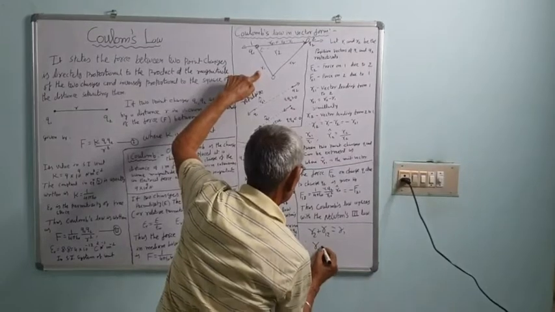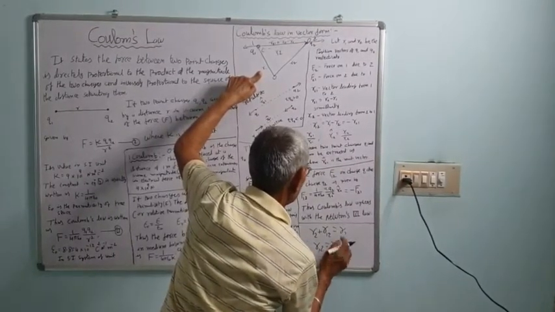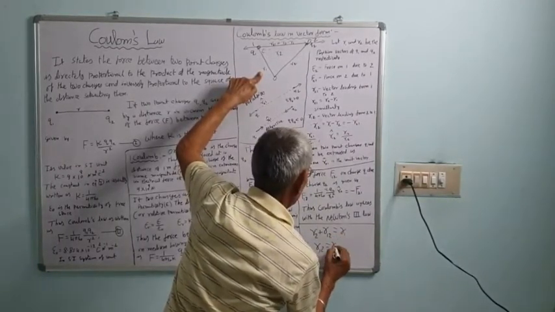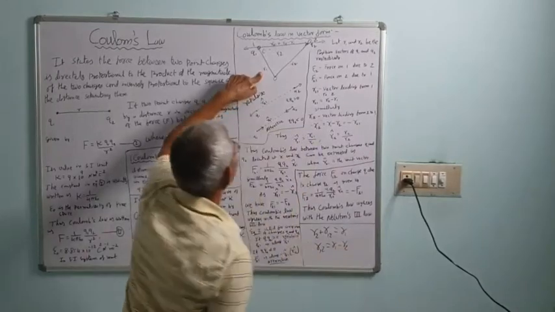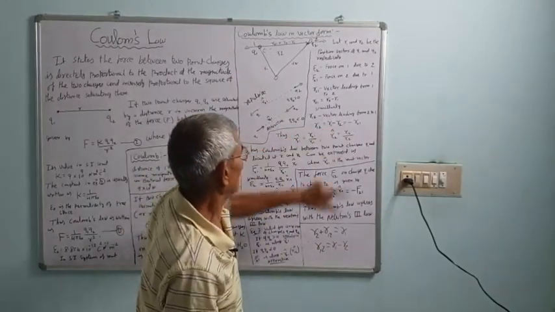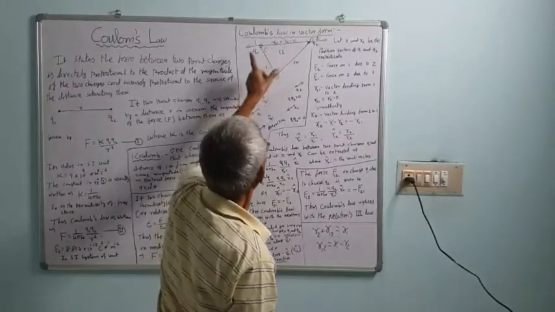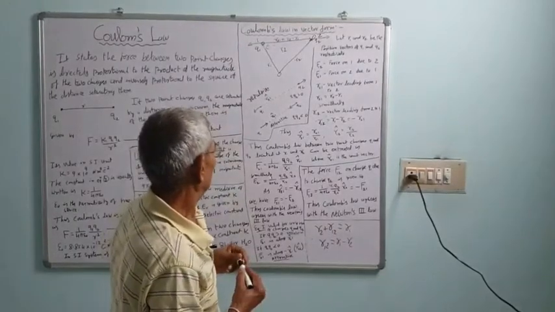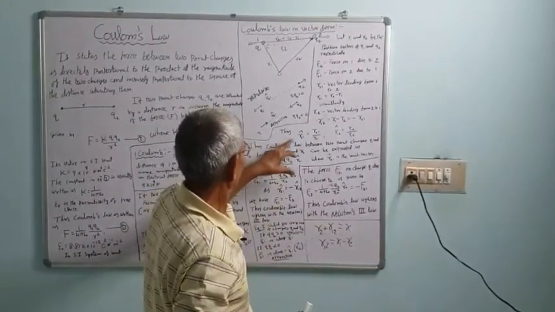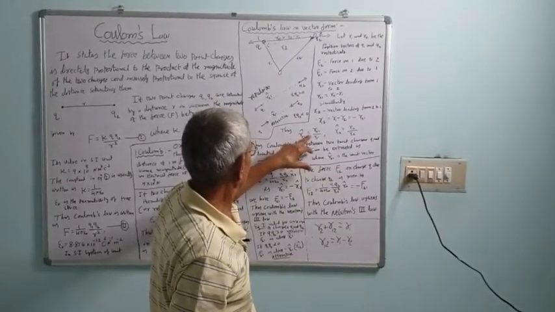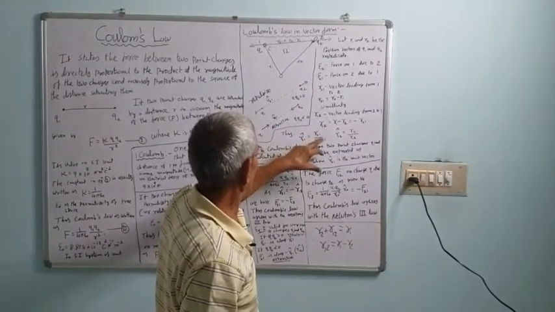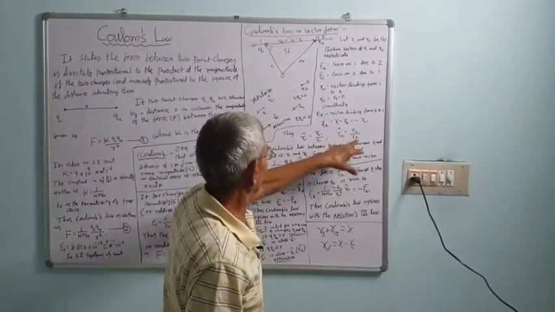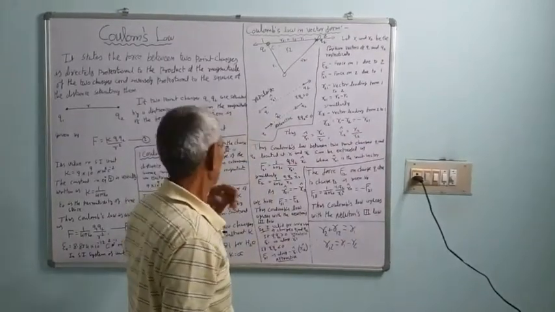Therefore, R12 is equal to R1 minus R2, correct? So, R12 is equal to R1 minus R2, which is in just the opposite direction, so it is equal to minus R21. Thus, the unit vector R21 is given by R21 upon its magnitude R21, and the unit vector R12 is equal to R12 upon the magnitude R12.